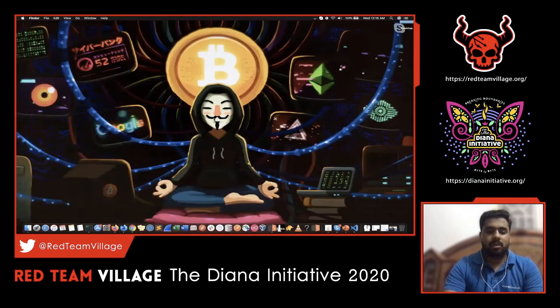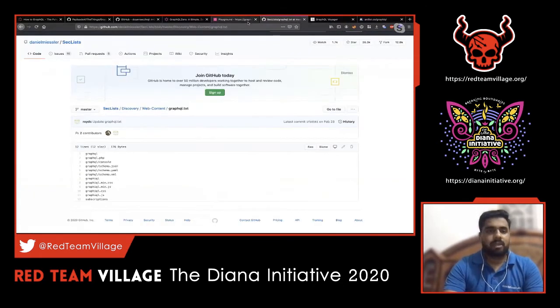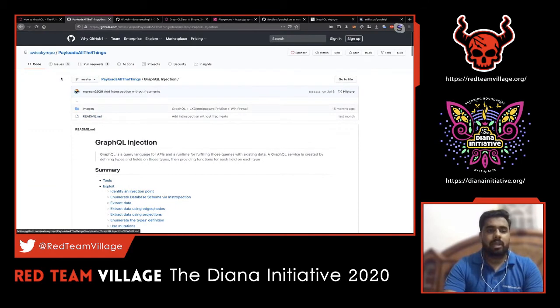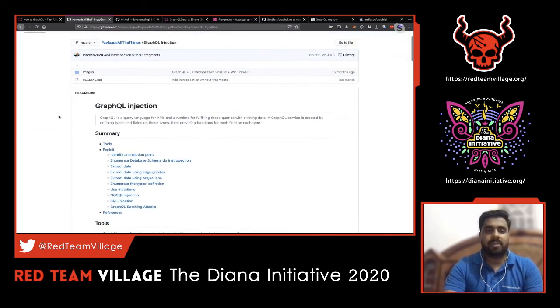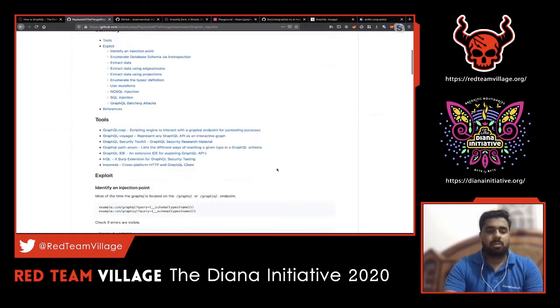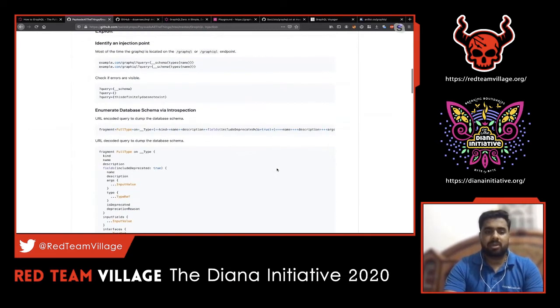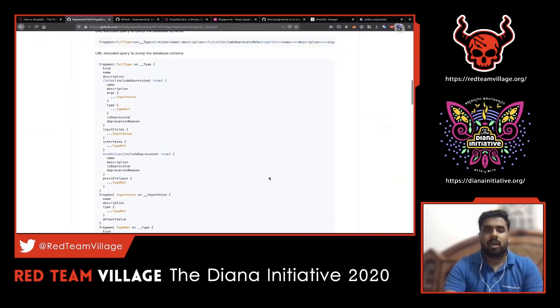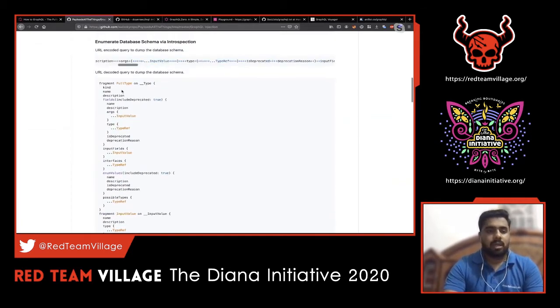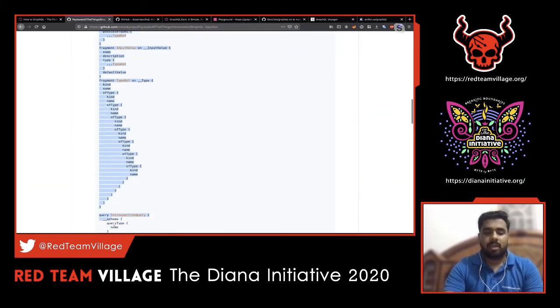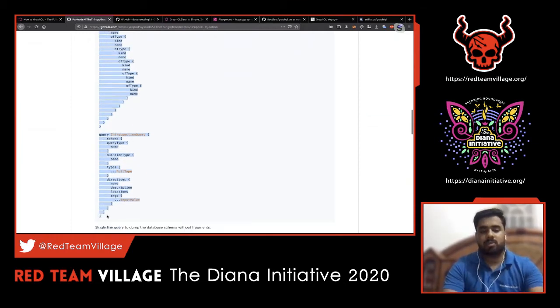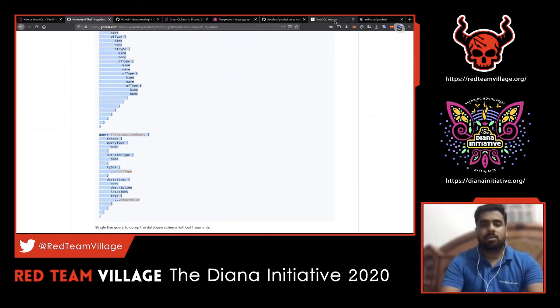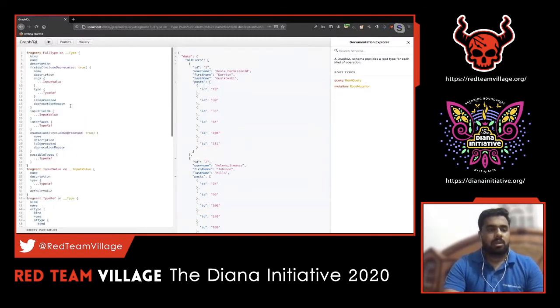Let's quickly see what an introspection query looks like. This is one good GitHub repository wherein we can get a lot of information about GraphQL injection. They have pretty decent documentation here, which talks about most of the attack scenarios, how to use an introspection query, and the different ways of using it. Let's copy this introspection query and try it out in our application. This introspection query will pull out all the information about that particular target.